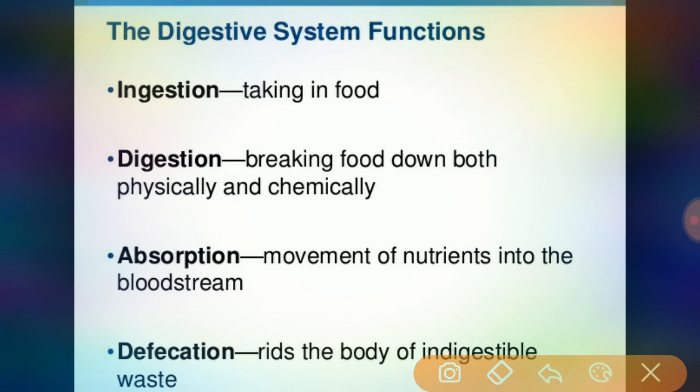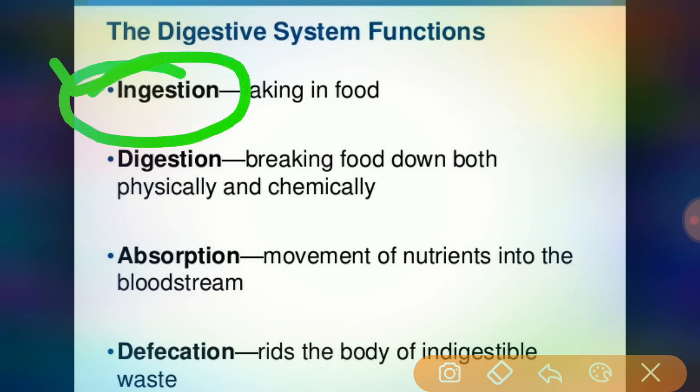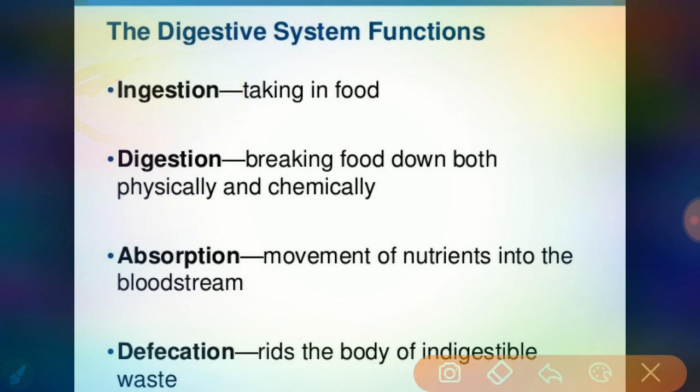So here the digestive system performs six basic processes, meaning six basic functions. The first one is ingestion. Ingestion means taking in food particles and liquids into the mouth, like eating. Then the second function is digestion.